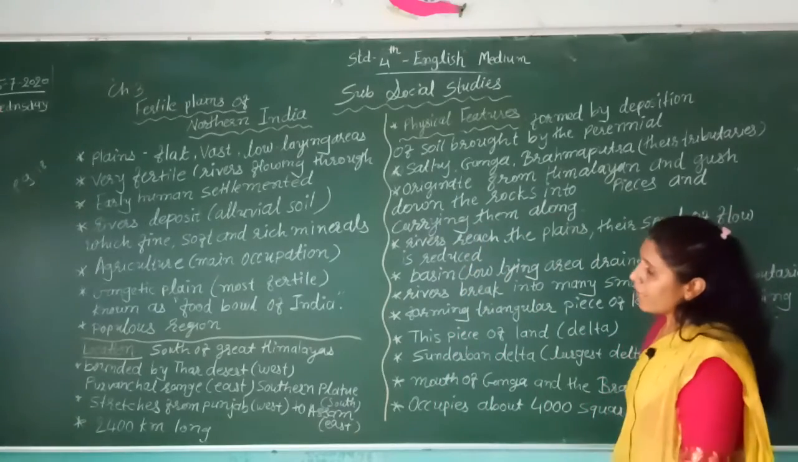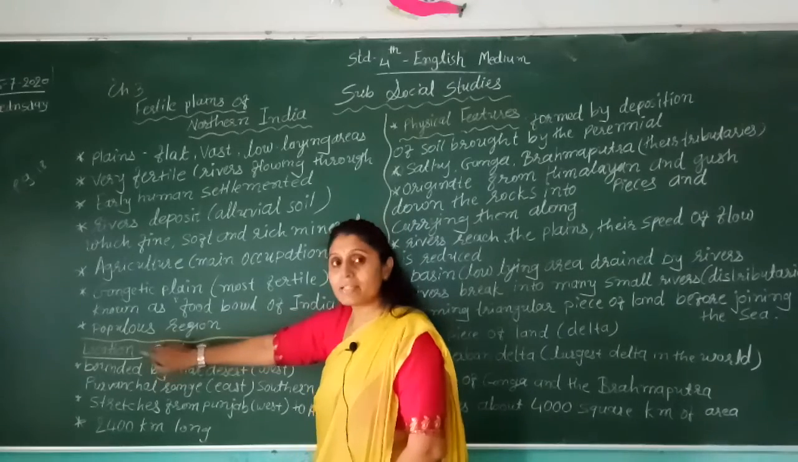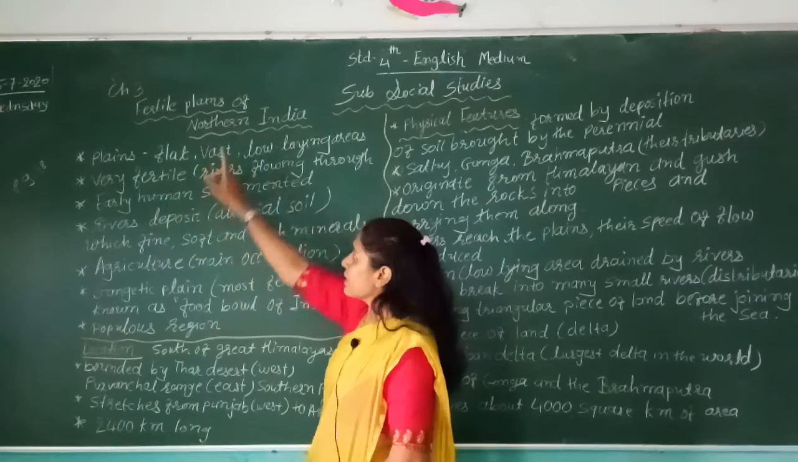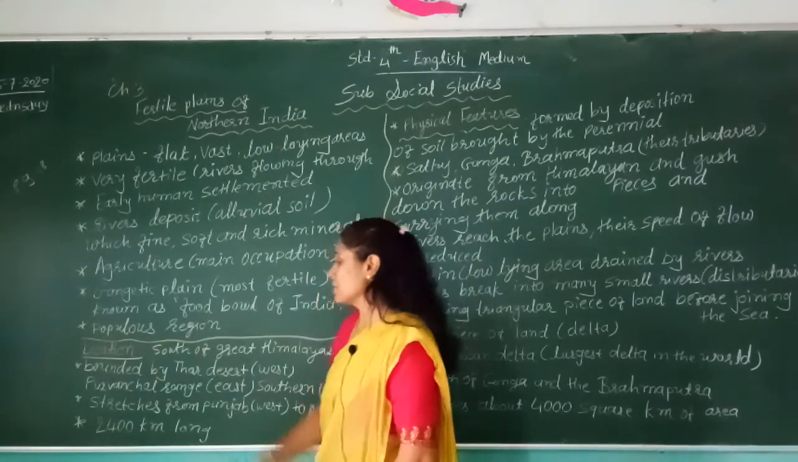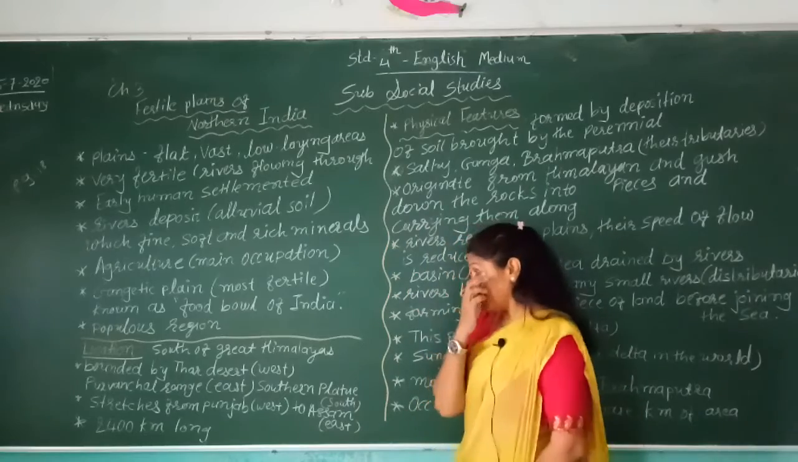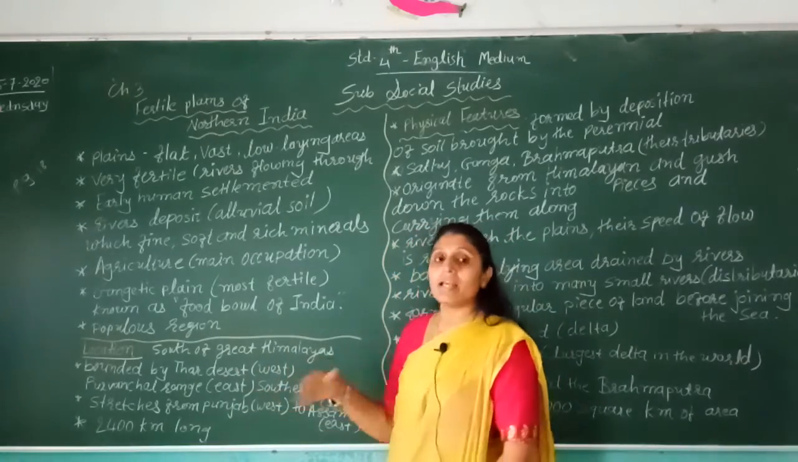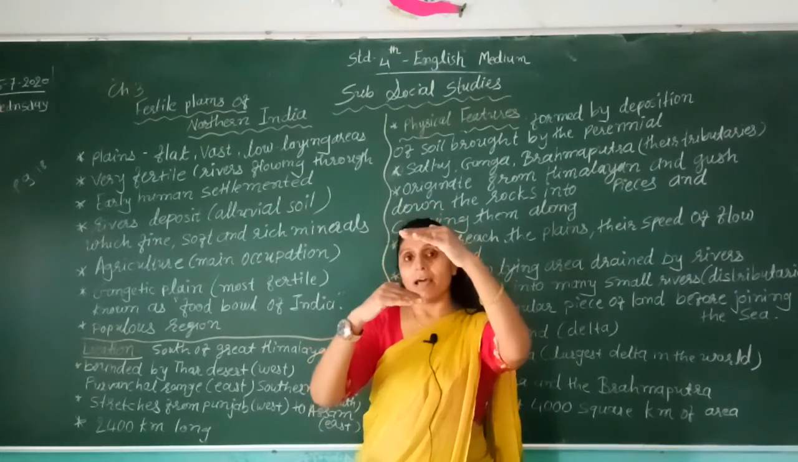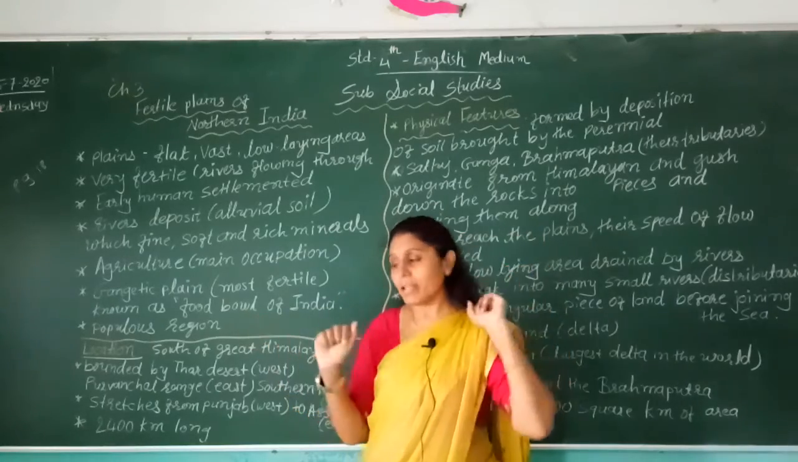Now we are on the next topic, location. Location means where it lies. The fertile plain area is in northern India, but where does it actually lie? It lies south of the Great Himalaya. South of the Great Himalaya is the fertile plain area.